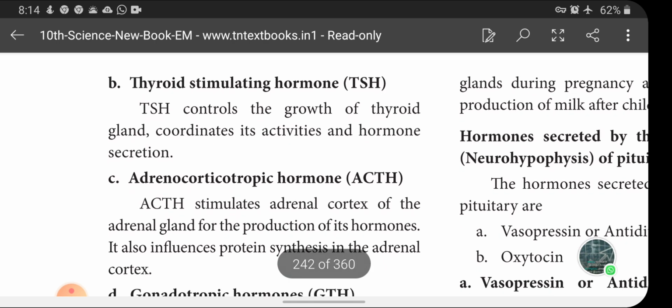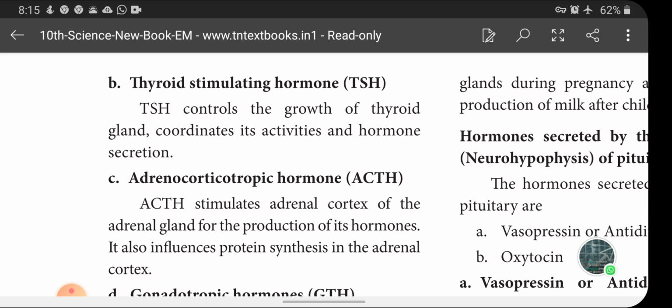Next one is thyroid stimulating hormone, TSH. Already we have seen that the pituitary is called the master gland because it controls other endocrine glands. In the same way, the hormone secreted by the pituitary gland which regulates the thyroid gland is called thyroid stimulating hormone.